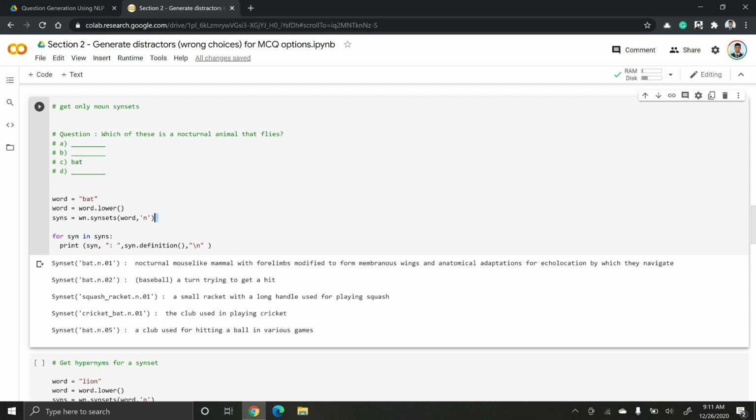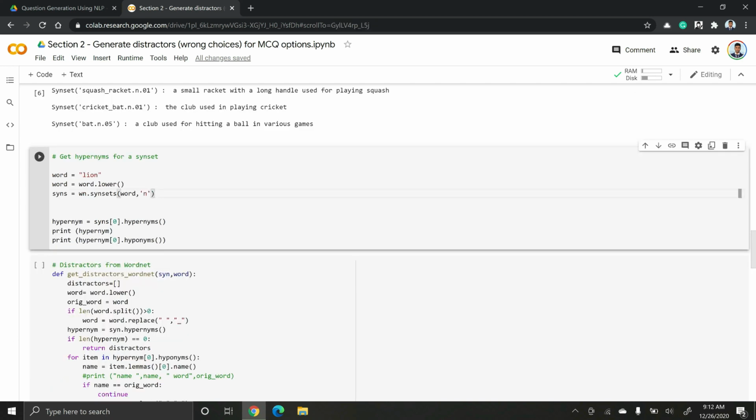So this problem of identifying the exact sense among all the possible senses of a given word is called word sense disambiguation. We will look into word sense disambiguation at a later stage in the course, but for this tutorial we are going to assume a given sense for a word, and then we are going to extract distractors for that sense.